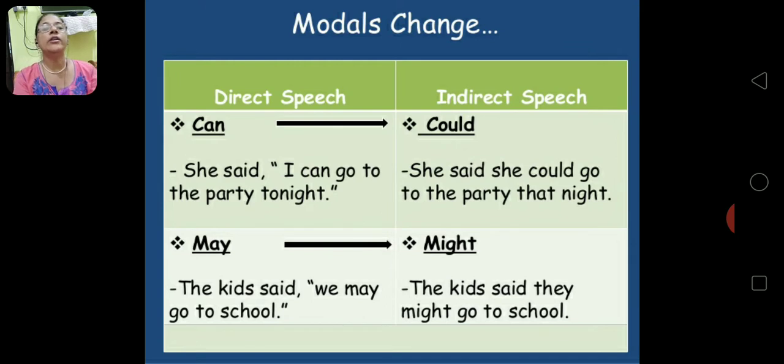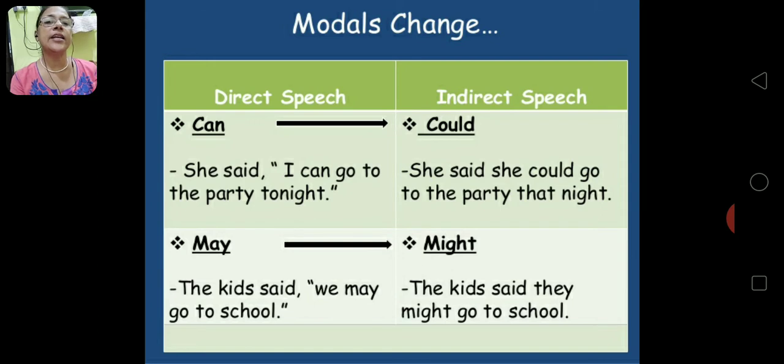Now, modals: can changes to could, may changes to might. See over here, again I have made an example. She said, I can go to the party tonight. Now she said that she could go to the party that night. So here, if that is not used, that does not mean that it is a wrong sentence. If you do not use that with the modals, there is no problem there. You can say like that.